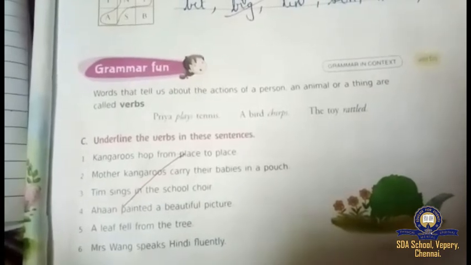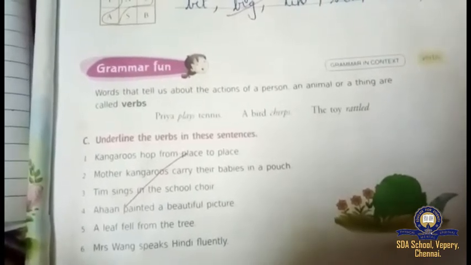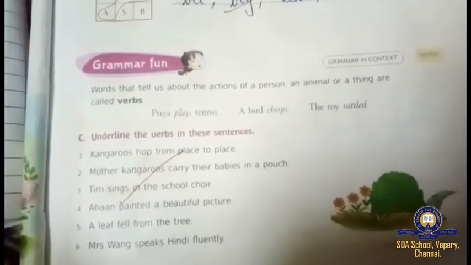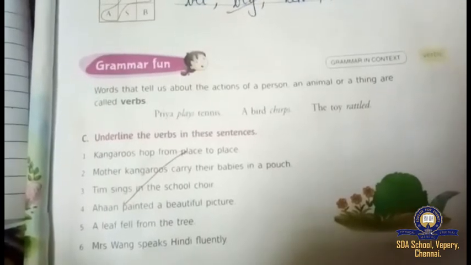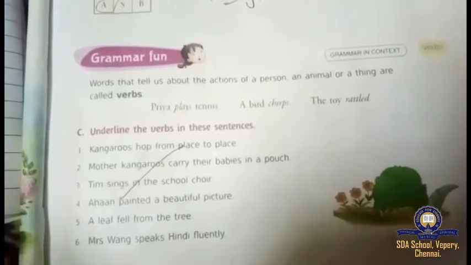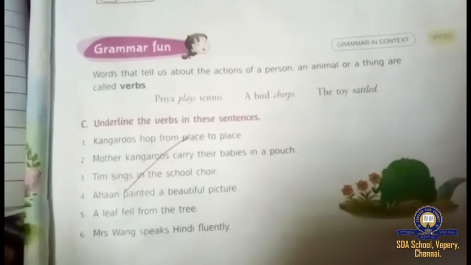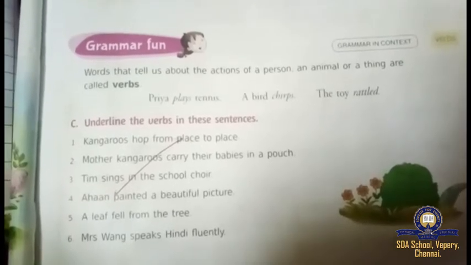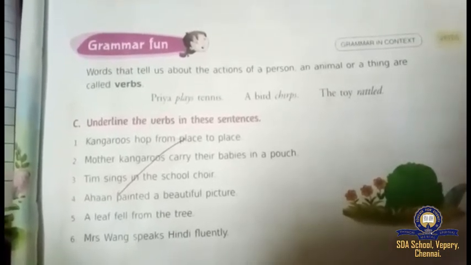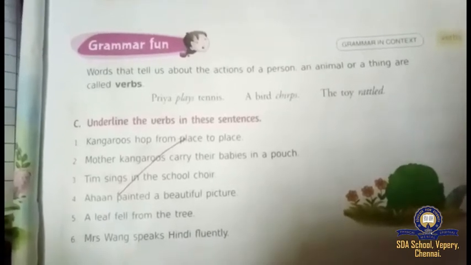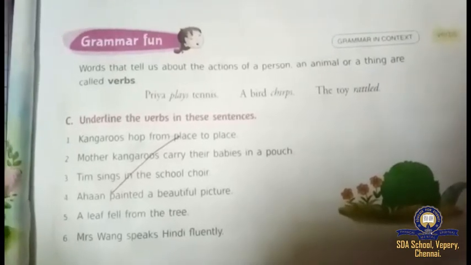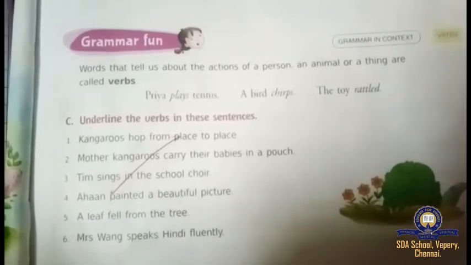Coming to the fourth sentence. Ahan painted a beautiful picture. What did Ahan do? He painted. That is the action. So underline painted. Coming to the fifth sentence. A leaf fell from the tree. So fell, you have to underline fell. Coming to the last sentence, Mrs. Wang speaks Hindi fluently.